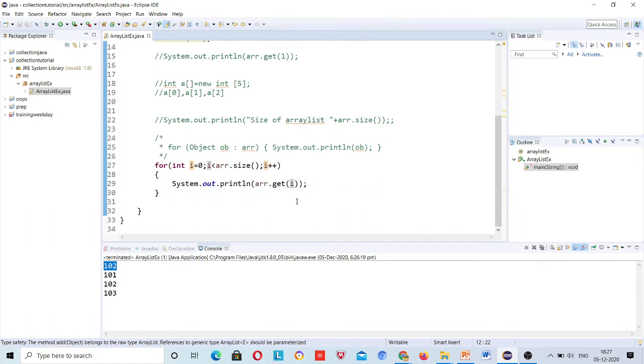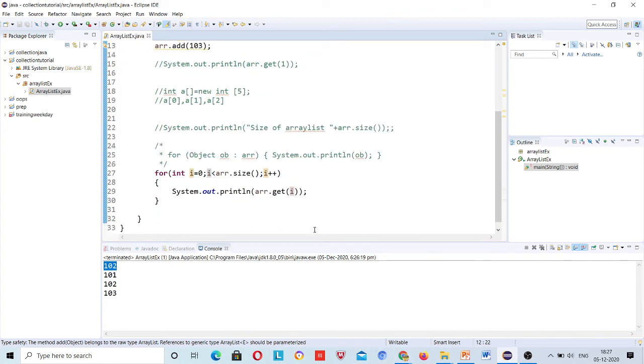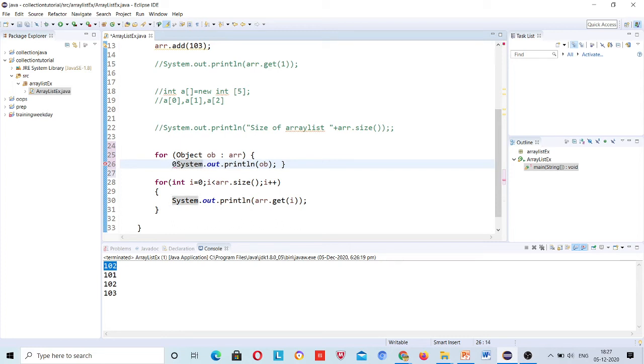and so on, right? So this way we will iterate over the array list using the for each loop and for loop both, right? So I have explained both. You can apply both in your case and try those, right? Now if I say that remove any element from the array list.